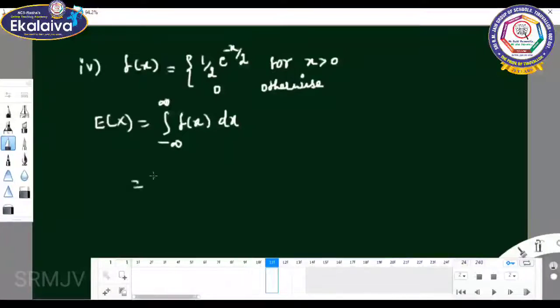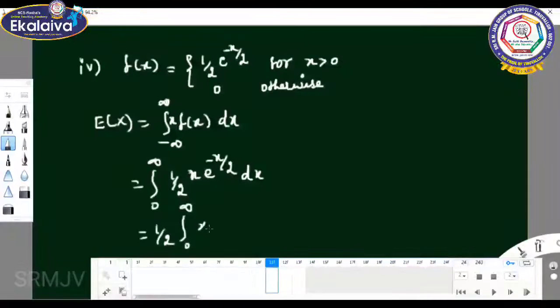Here 0 otherwise is given, so 0 to infinity, 1 by 2 x e power minus x by 2 dx. 1 by 2 is constant, 0 to infinity x e power minus x by 2 dx, x power 1. We can use it as a gamma integral.